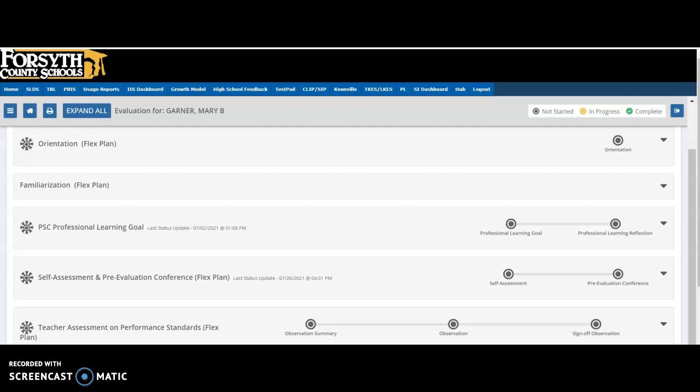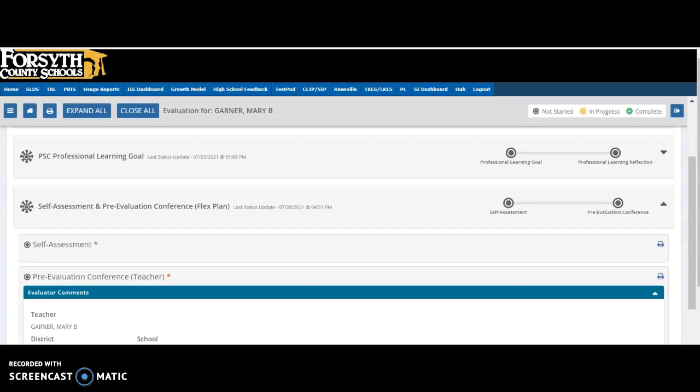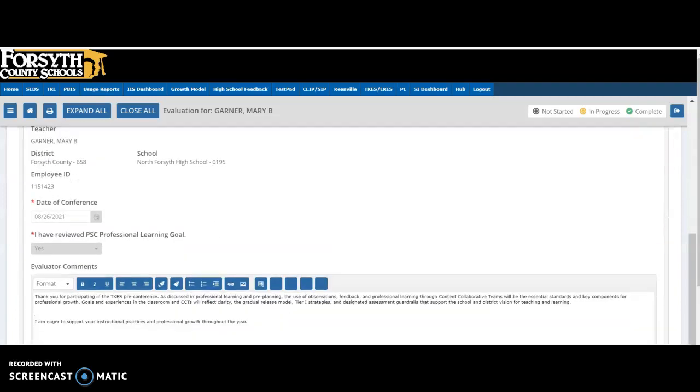You will already have your orientation done, your goal is already going to be entered, you already have your self-assessment done, but you will click on the button that says Self-Assessment and Pre-Evaluation Conference. Again, your self-assessment will already be done at this point because you would have received notification from your TEKS administrator that your self-assessment has already been looked at and that they want you to go ahead and go into your pre-evaluation conference.